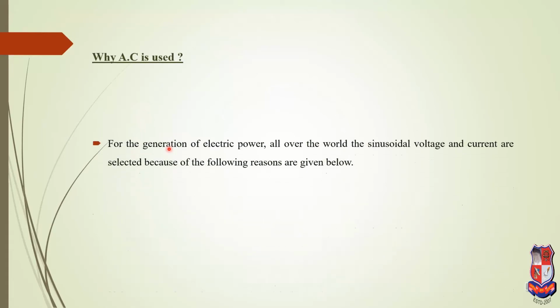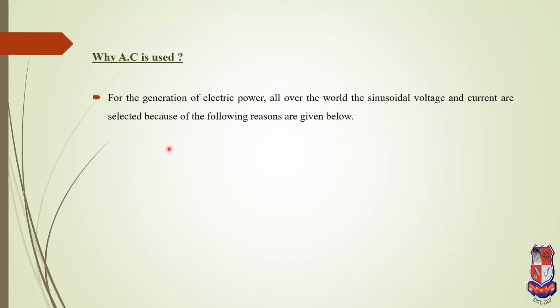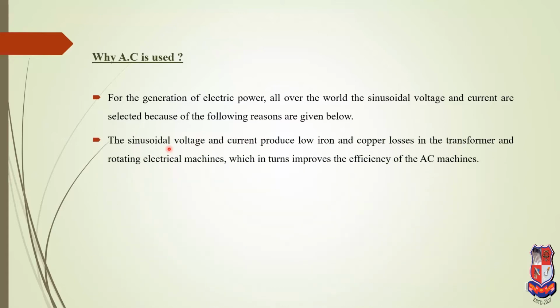why is AC used? Why is alternating supply used? First of all, for the generation of electrical power all over the world, sinusoidal voltage and current are selected because of the following reasons. First reason, the sinusoidal voltage and current produce low iron and copper losses in the transformer and rotating electrical machines, which in turn improves the efficiency of the AC machine. Due to reduction in copper loss, the efficiency of the AC machine is improved.